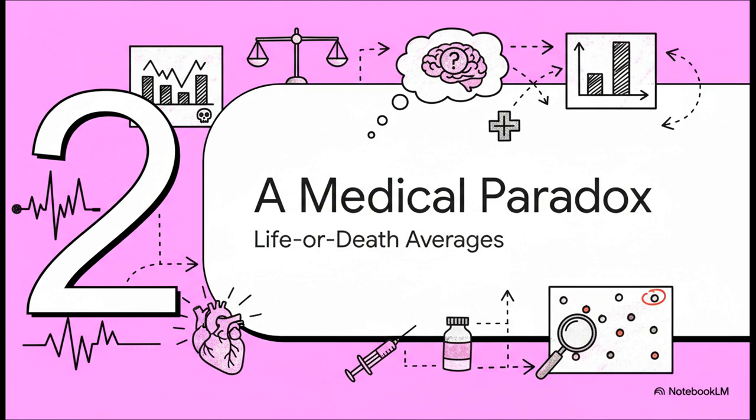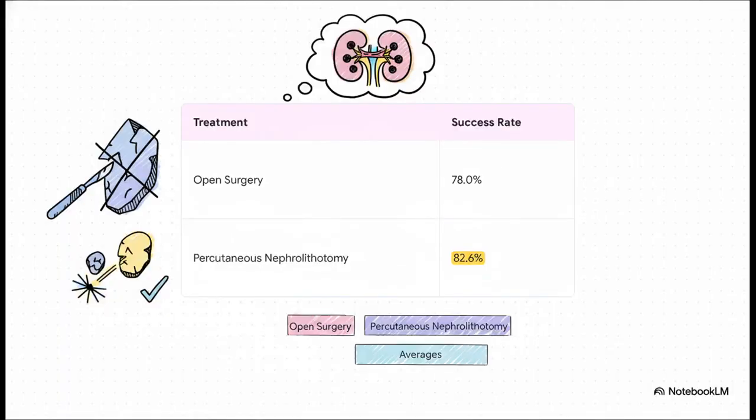Okay, so the chocolate thing is kind of a fun brain teaser, but this kind of statistical mistake can have, well, life or death consequences. Let's shift gears to a real-world medical case to see how this exact same faulty logic plays out when the stakes are so much higher. Imagine you have kidney stones, and your doctor gives you two treatment options.